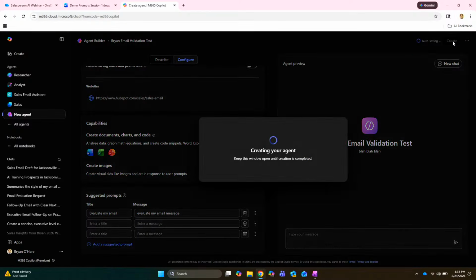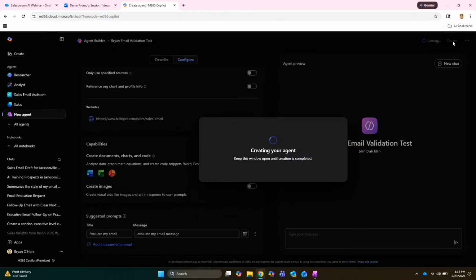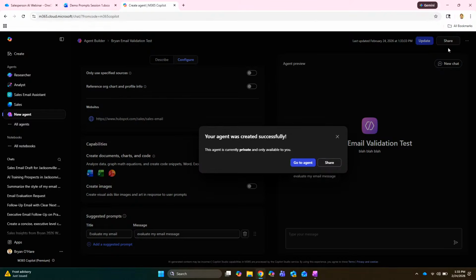Now, nothing we did there requires an additional license. Okay. So this is the M365 license only. So for most of our users on the phone, if you have on the web, first time caller, long time listener. So if you own an M365 license, you own what we just did there. Now your IT team may have turned off certain things, but largely what we've done is what you already own today.